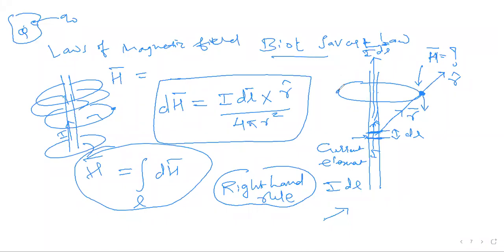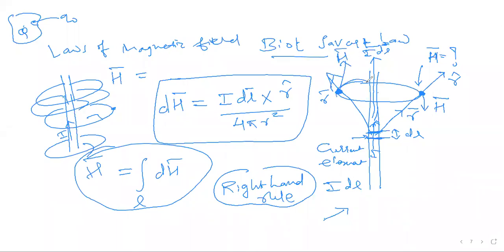And suppose my point is here, and this is my r bar. I am interested in this point. What will be the direction of field at this point? Upward. Idl bar cross r bar, yes, upward. So if you see here, at one point h bar is downward, and at the other h bar is upward.